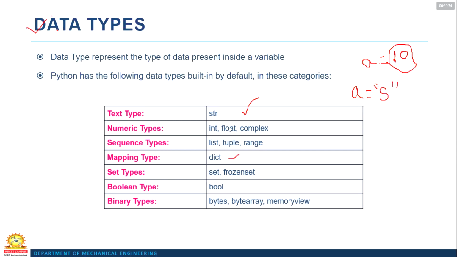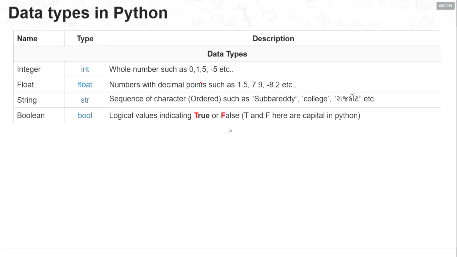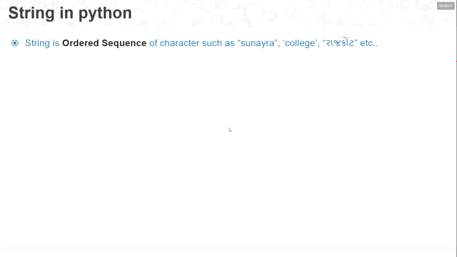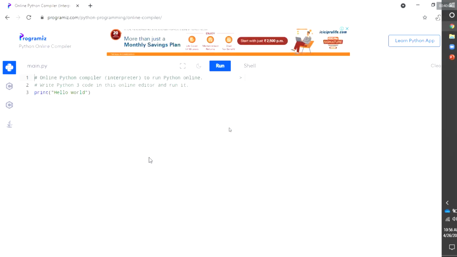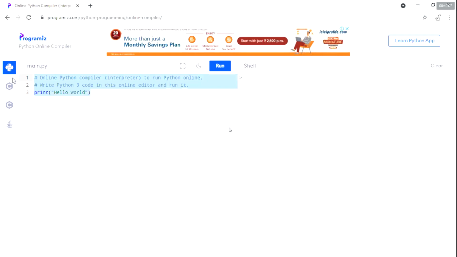I think you have written up to here. Yes, sir. Now we'll see one by one. First, we'll go for numerical types. Later, we'll go for the string. First, numerical data types, and then later the text type. Please, all of you keep the heading: numerical data types. Please write down.